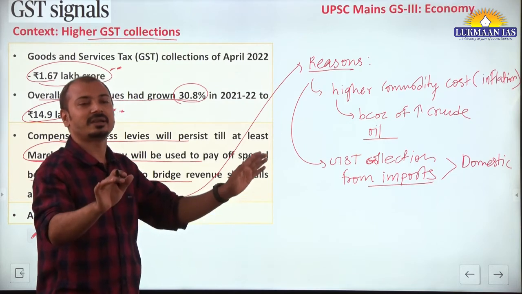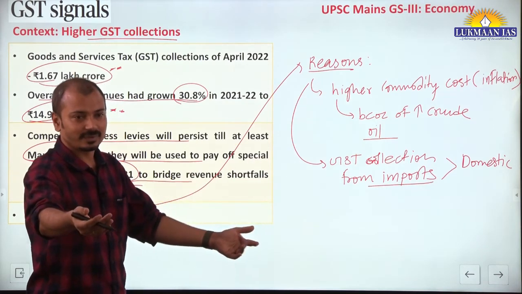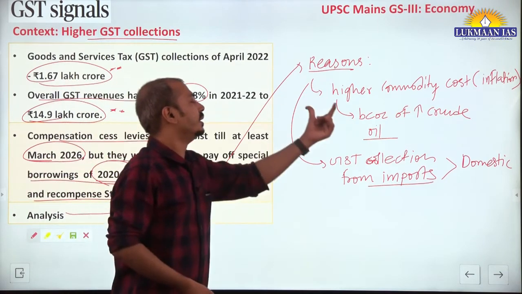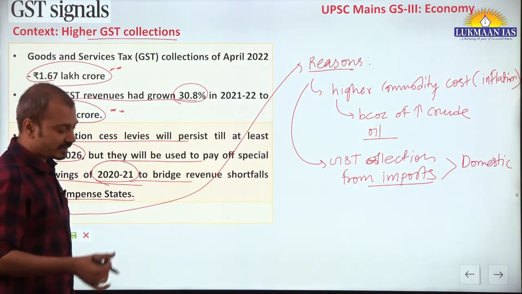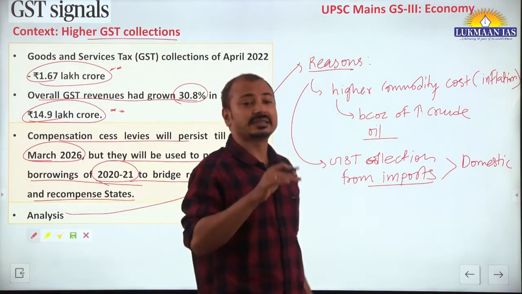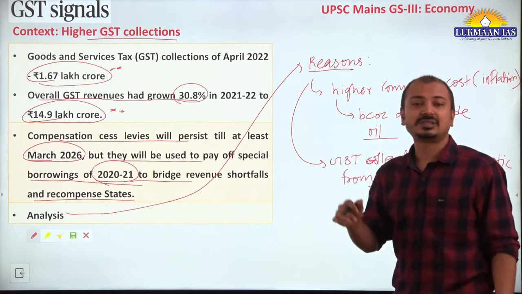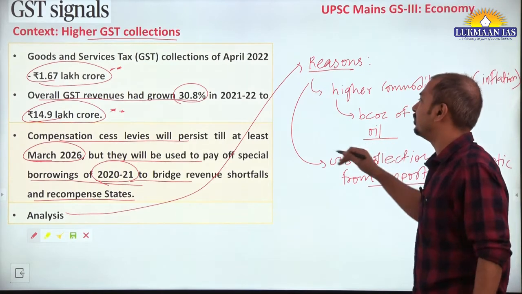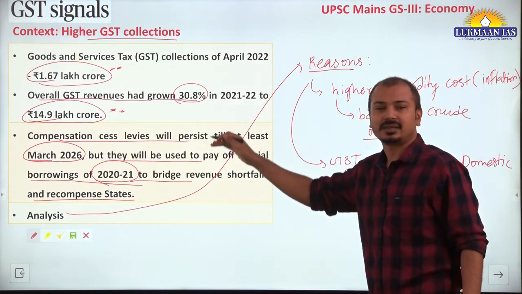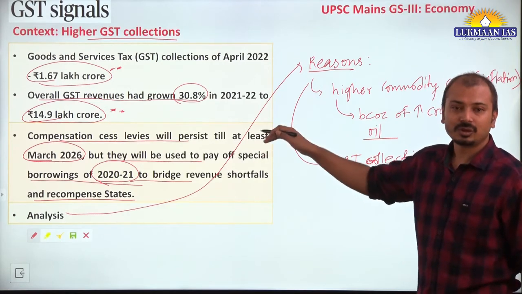Ultimately that revenue will have less value, even the collected value. So in this manner we should understand the reasons in analysis. Although we can say that this is a good sign, and this needs to be sustained in future. Once inflation comes down, we will see GST collections also come down. This should not happen.